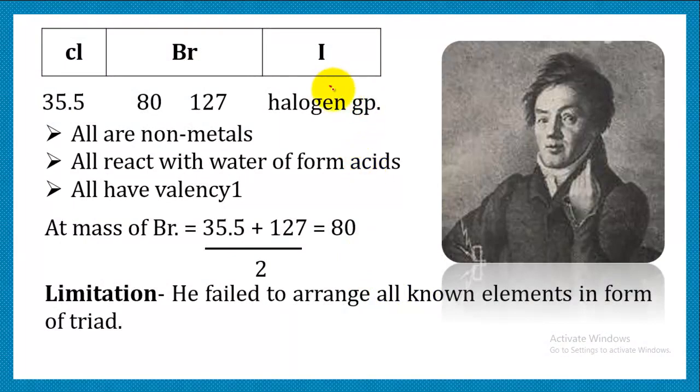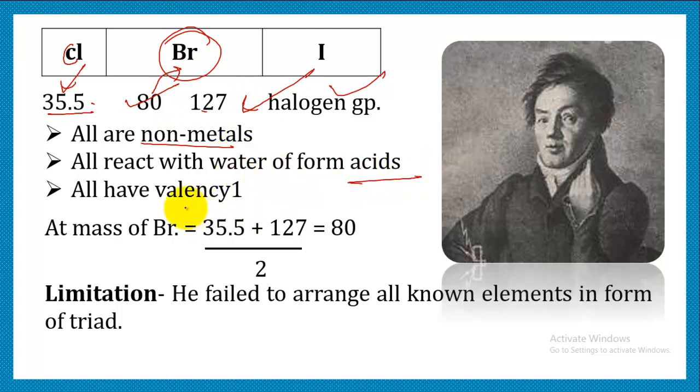Similarly, he made a halogen triad. So we have discussed, like chlorine we have 35.5, iodine is 127, and the arithmetic mean of the atomic masses of first and third gives the result 80. That indicates the atomic mass for bromine. Similarly, there exists the similarity in properties, like all were non-metals, all react with water to form acids, and all of them possess valency 1, that is -1. And atomic mass we have already discussed.